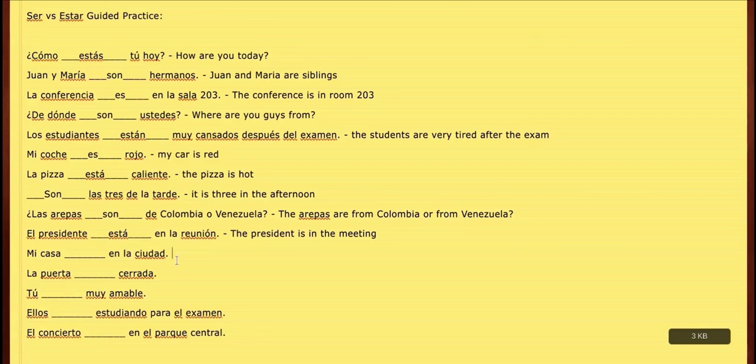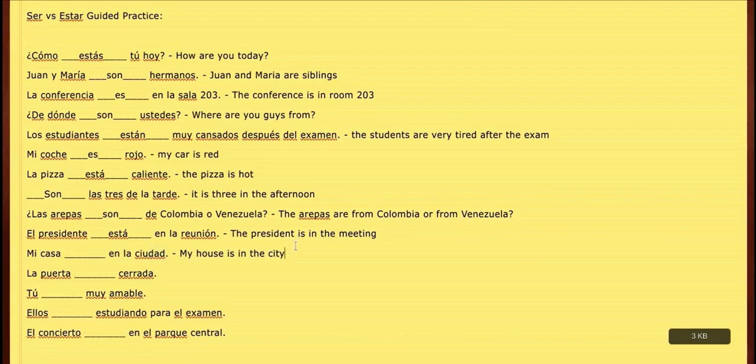Next one, mi casa, blank, en la ciudad. Mi casa, my house, is in the ciudad, means city. Now it's very interesting because a lot of things that end in DAD are going to be TY in English. So it's funny, we don't say CUT in English, but we say city. It's pretty close. But then we see other ones like realidad, reality, stuff like that. So in this case, ciudad, going to translate to city. My house is in the city.